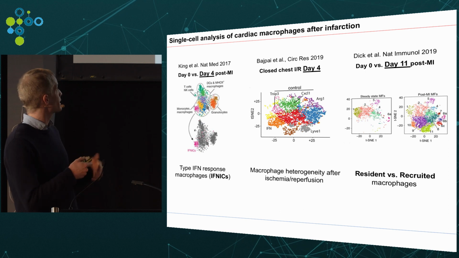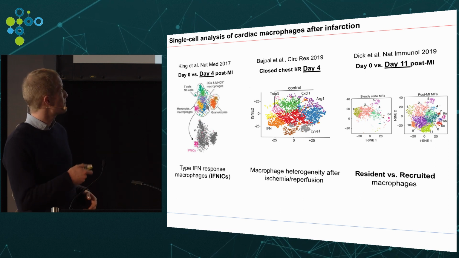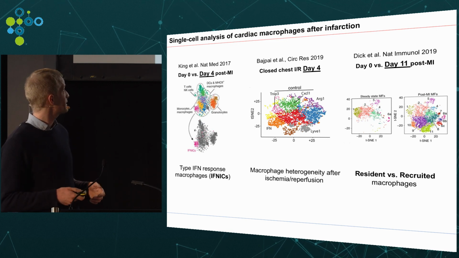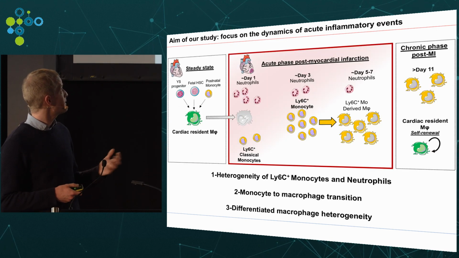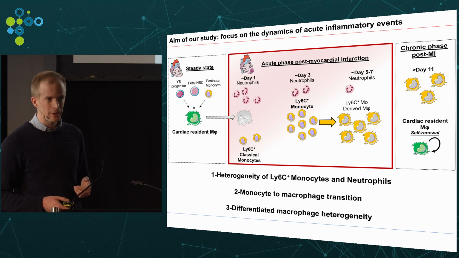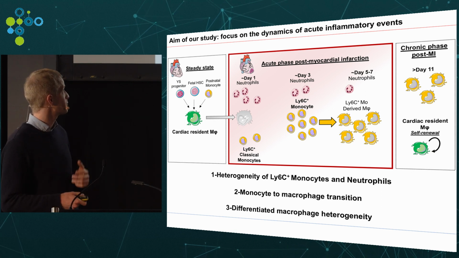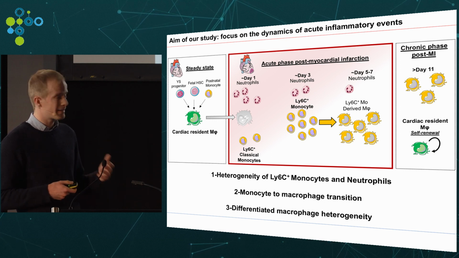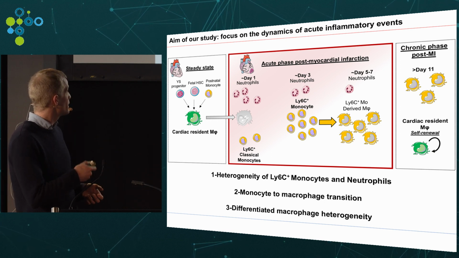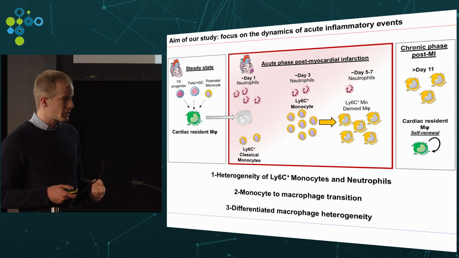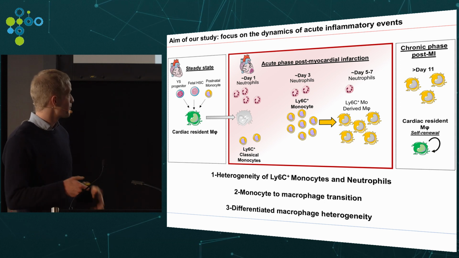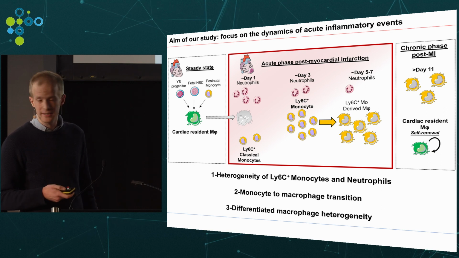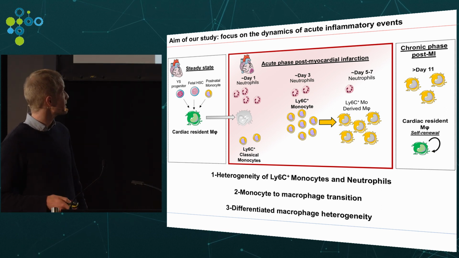So 2 papers looking at 4 days after infarction, 1 paper looking at 11 days. And what we tried to do in this recent project is to focus more on the dynamic of this innate immune response in the acute phase after infarction, with some specific questions, such as is there some heterogeneity in these classical monocytes or in neutrophils? We also wanted to focus on the monocyte to macrophage transition, and also a bit on what could be the functional impact of the differentiated macrophage heterogeneity in the heart.